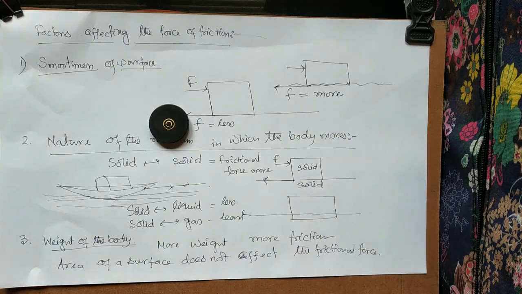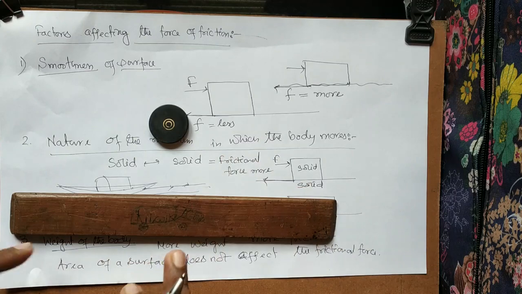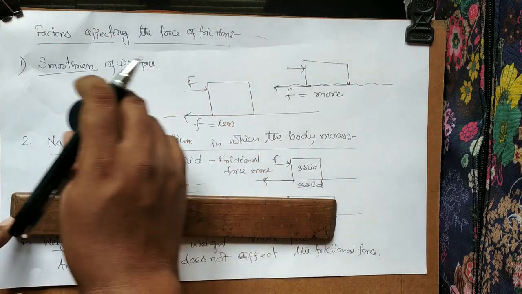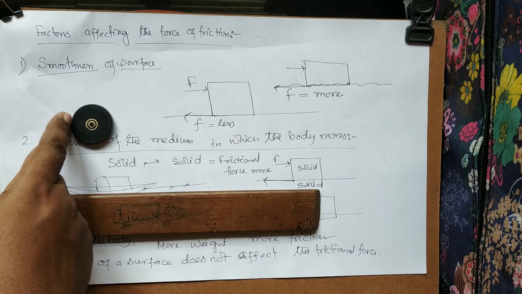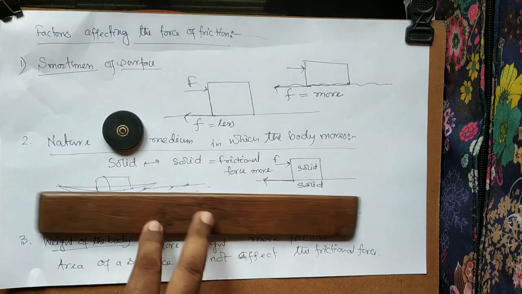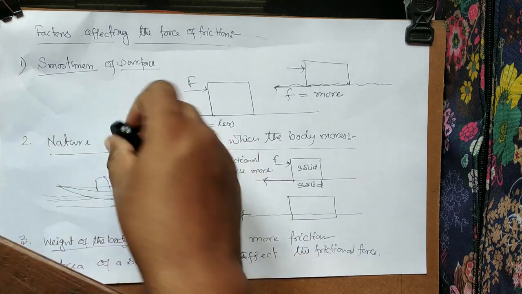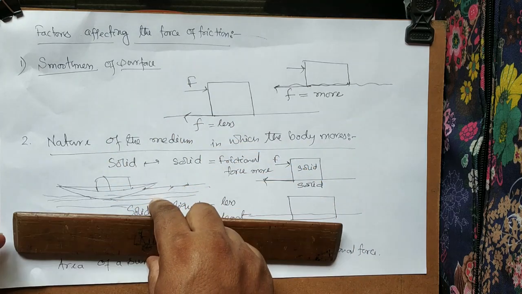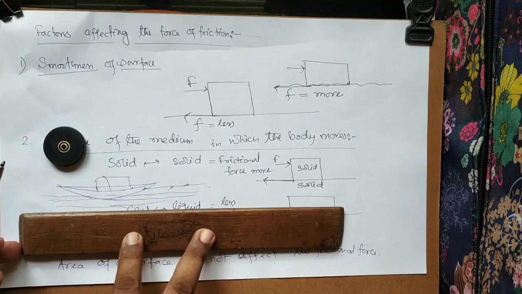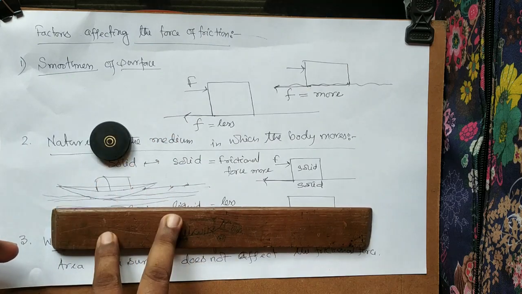You might be thinking, sir, why? This is a wooden object, this is a wooden object. If I want to pull both objects, assume the two objects have the same weight, then the frictional force acting on the two bodies is the same.